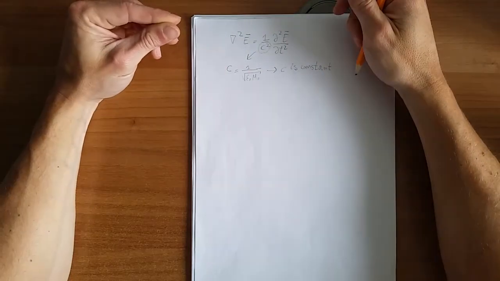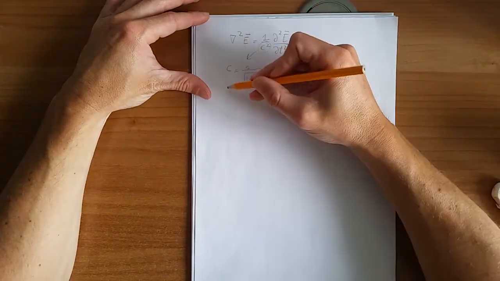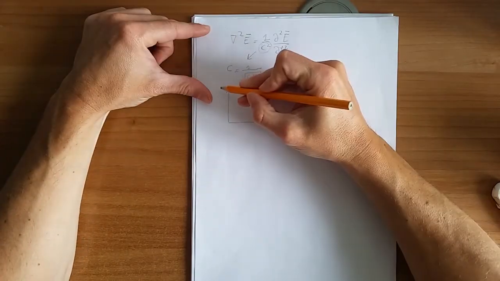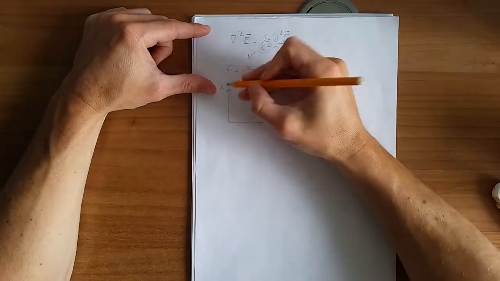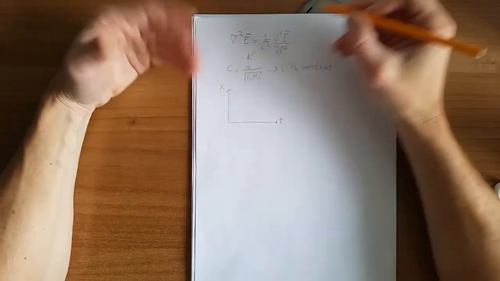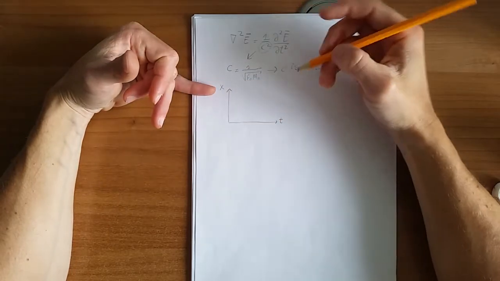And physicists were puzzled by this because according to Galileo's theory in classical mechanics, which had always been right, if we have a frame of reference in which we have space in the ordinates and time in the abscissa, x is just one variable, so we have one-dimensional space for the sake of simplicity.